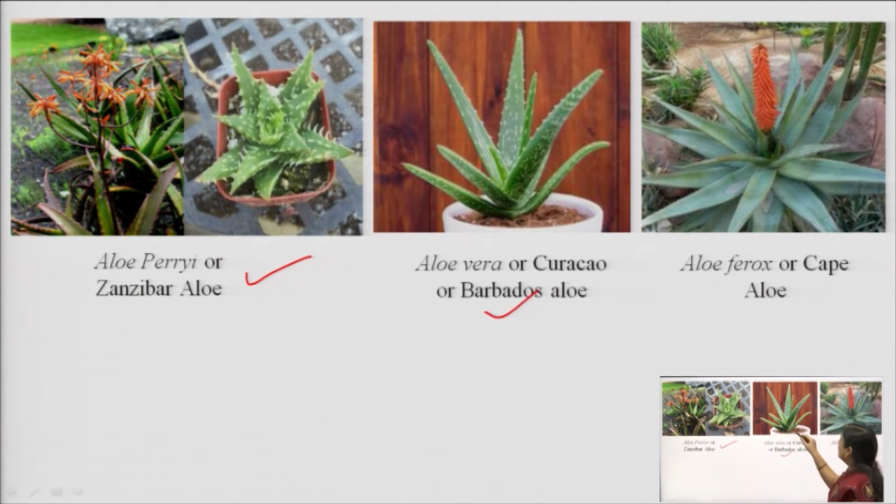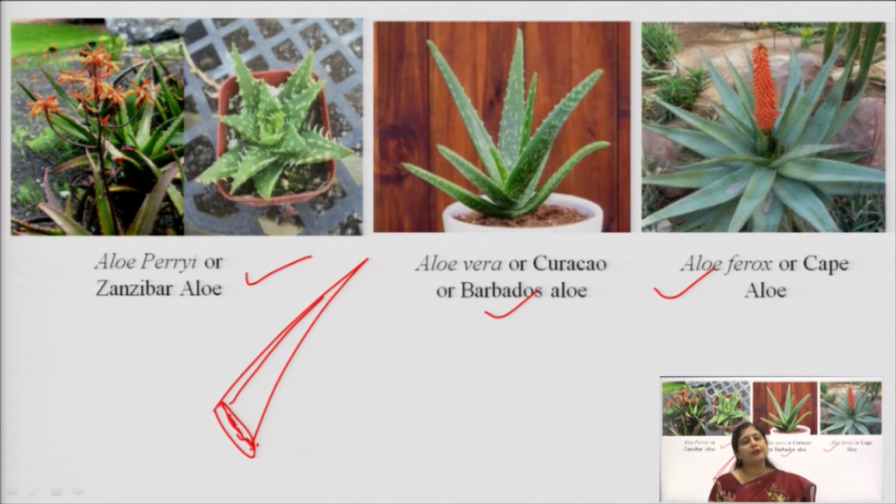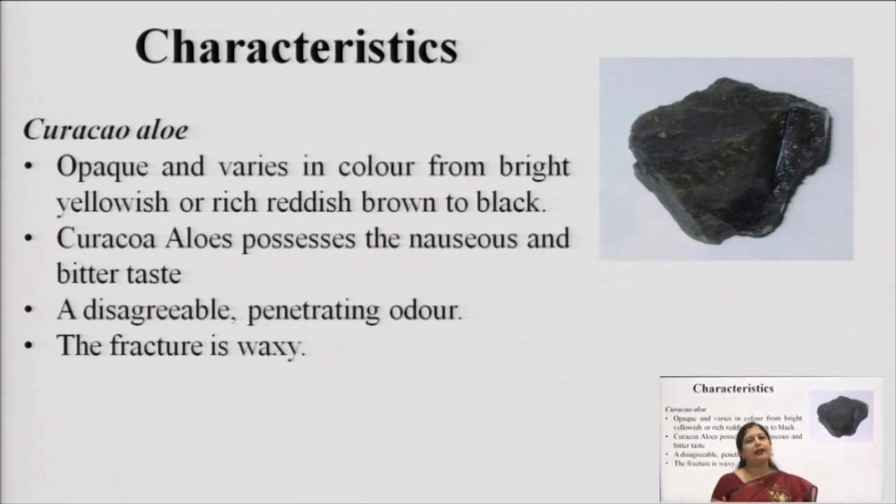This is aloe vera or Curacao or Barbados aloe, and this is alloferox, also known as Cape aloe. In the leaf, a slit is made, and the upper portion is removed, and the lower portion is removed. Inside we will find a very transparent, thick, gel-like substance. That is collected and stored as the aloe juice.